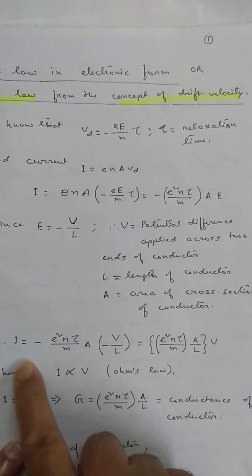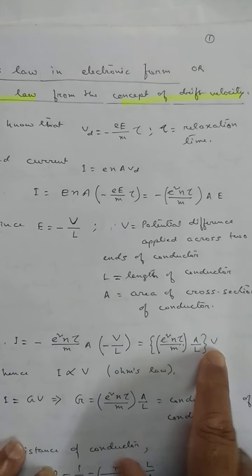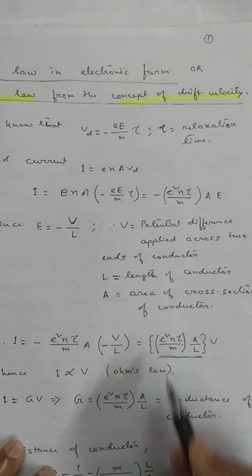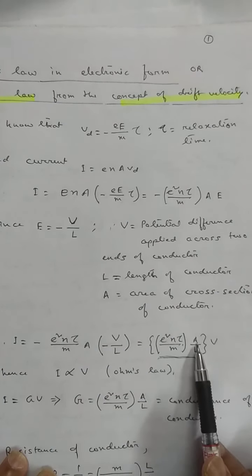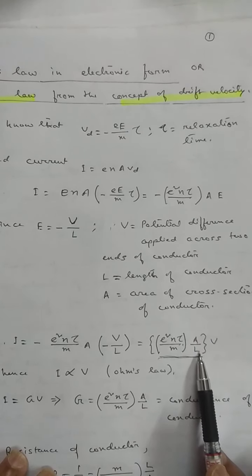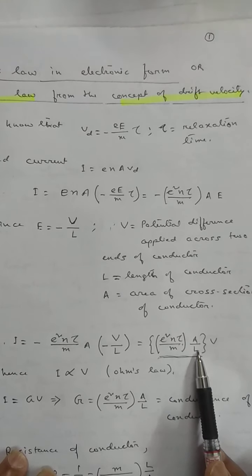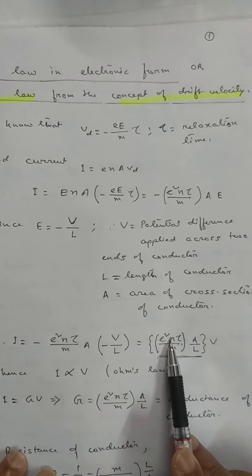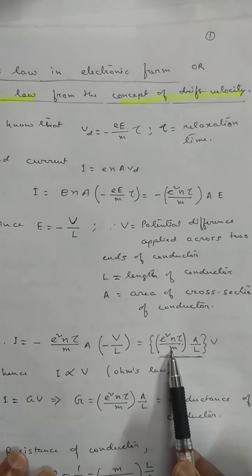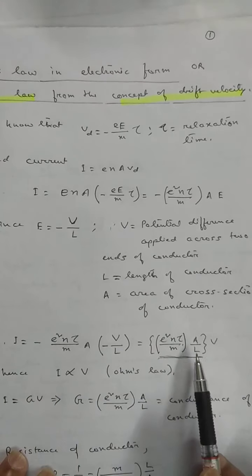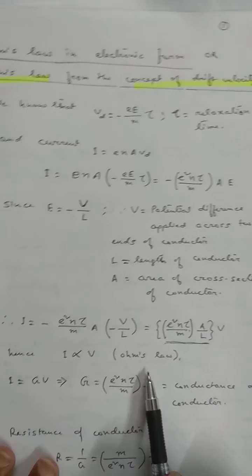Here also we get I proportional to V, provided this term remains constant. Here, what is A? A is the cross-sectional area of the conductor. It is always constant. What is L? Length of the conductor, always constant. What is E? Charge on electron, constant. N, free electron density, it is also constant. M, mass of electron, this is also constant. So if relaxation time remains constant, then what happens? I proportional to V. So that is the Ohm's law.